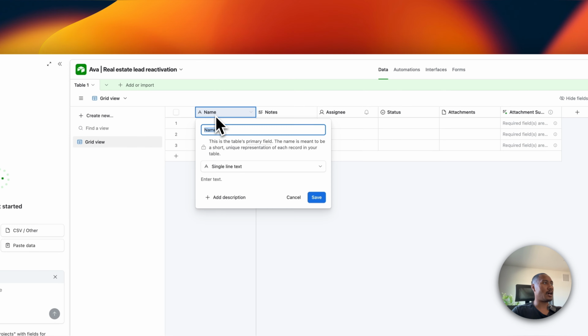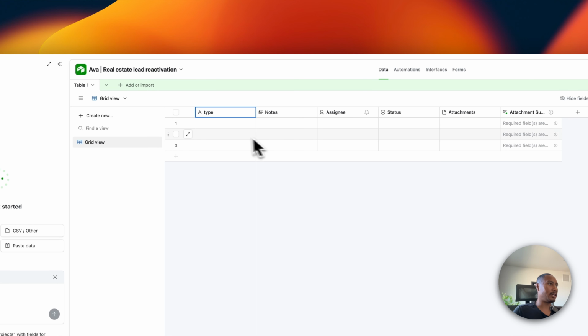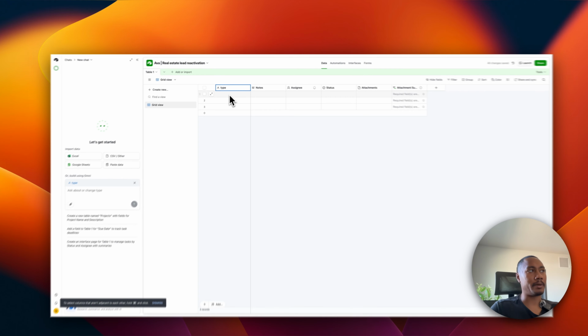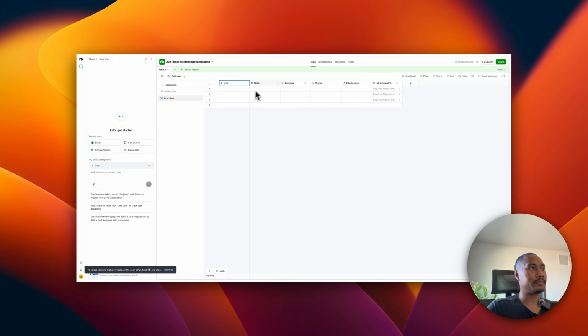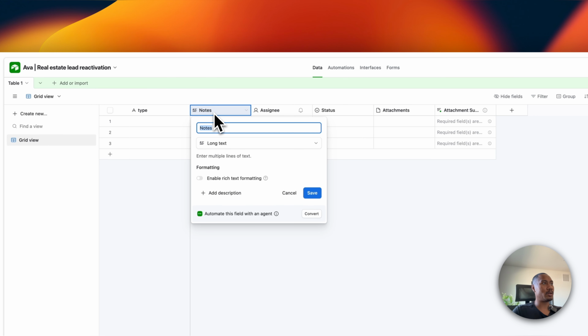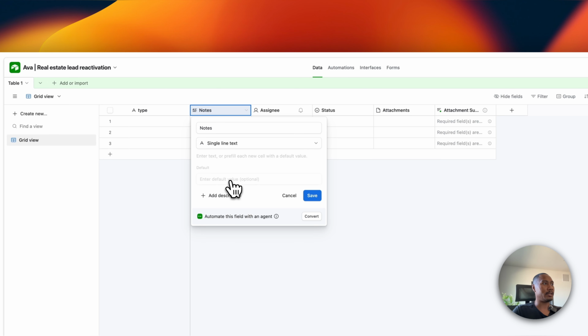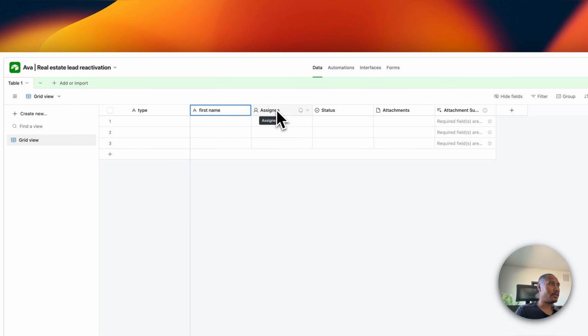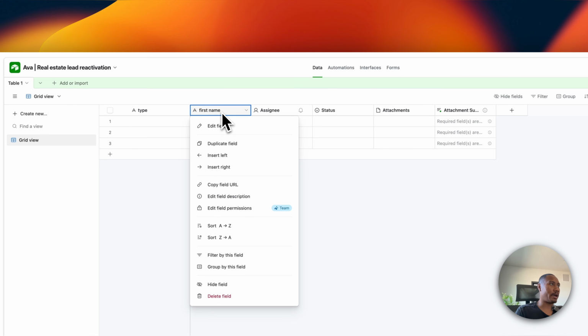So this far left side, I want this to be the type. We can hit save. So this will be where we list the buyer and the seller. And then for this one, I want to change this to a single line text, and let's just name this first name. Hit save. And then let's also right click on this.